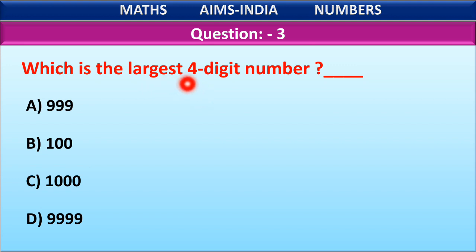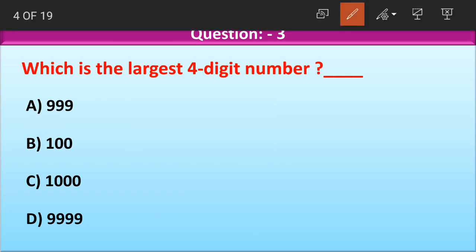What is he asking in the question? He is asking about a 4-digit number. Now look at the first option. How many digits does this have? 1, 2 and 3. First option has only 3 digits. So will this be the largest 4-digit number, children? No, not possible. And coming to the second option, 100, how many digits does 100 have? 1, 2 and 3, 3 digits. So again, it's not possible for 100 to be the largest 4-digit number. So cancel.